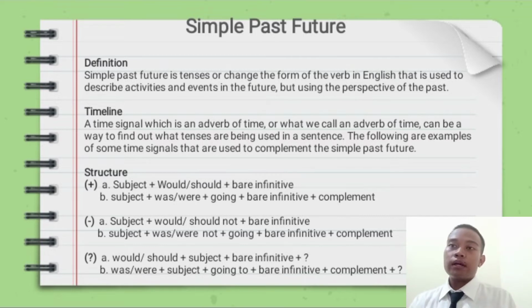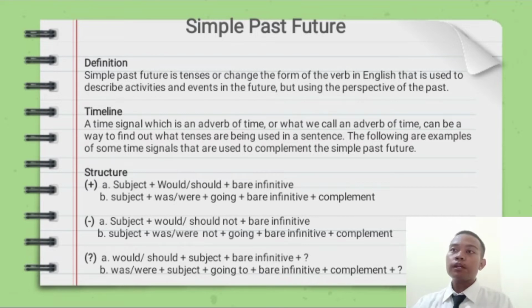Structure. Positive. A. Subject, would or should, and bare infinitive. B. Subject, was or were, going to, bare infinitive, and complement. Negative. A. Subject, would or should not, and bare infinitive. B. Subject, was or were not, going to, bare infinitive, and complement. Interrogative. A. Would or should, subject, bare infinitive. B. Was or were, subject, going to, bare infinitive, complement.